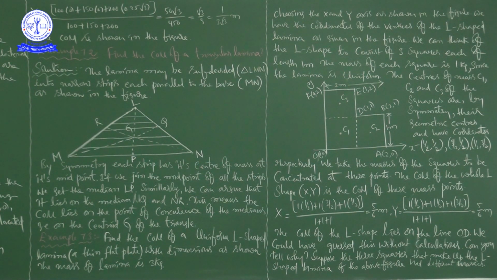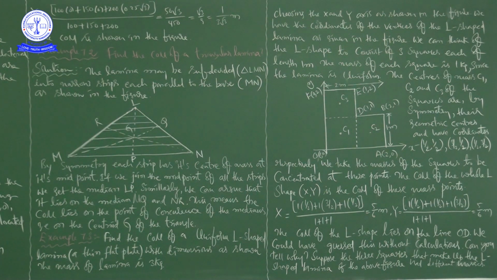For any one narrow strip, its center of mass lies here, and for this here, and for this here, like that. If you join all these center points, it will give us the median LP.